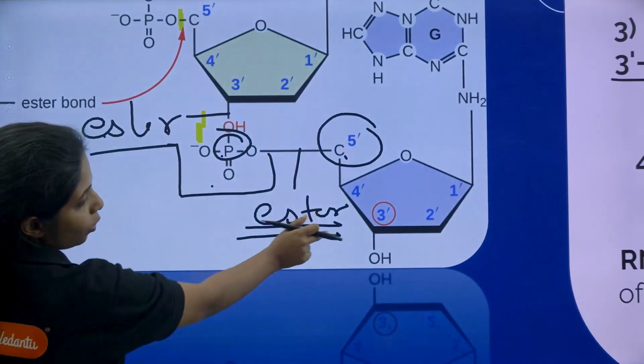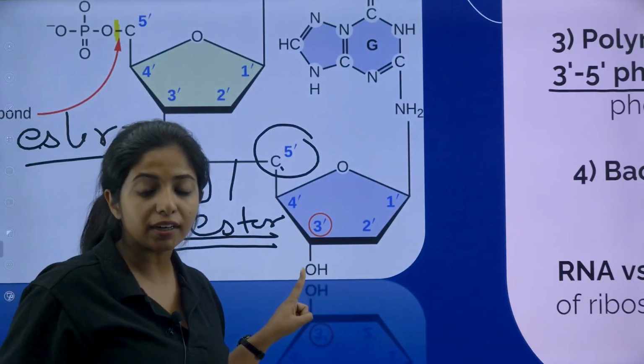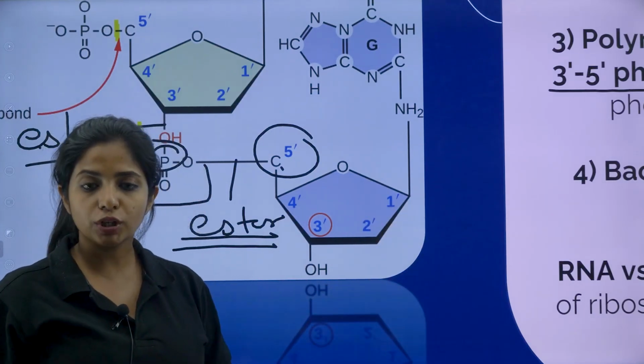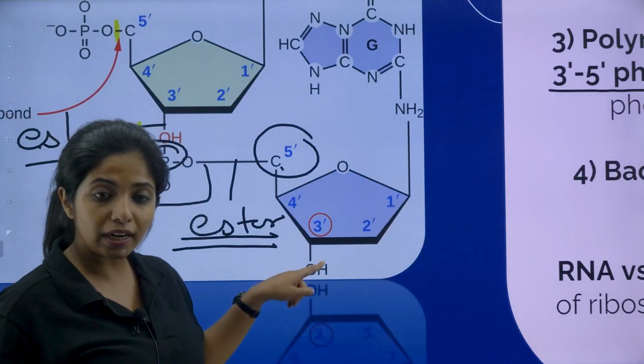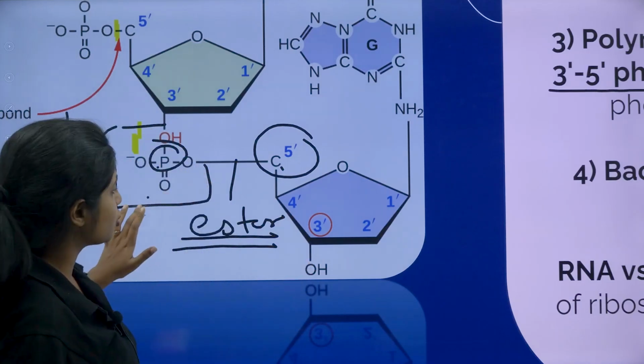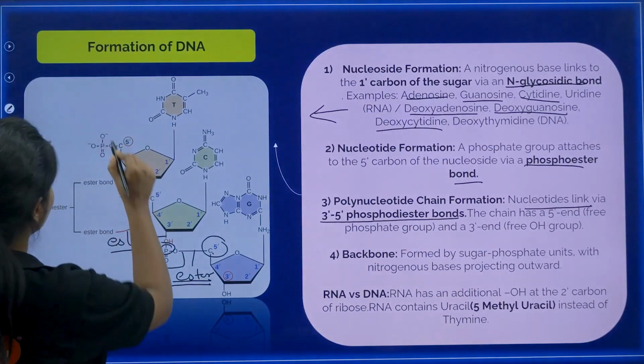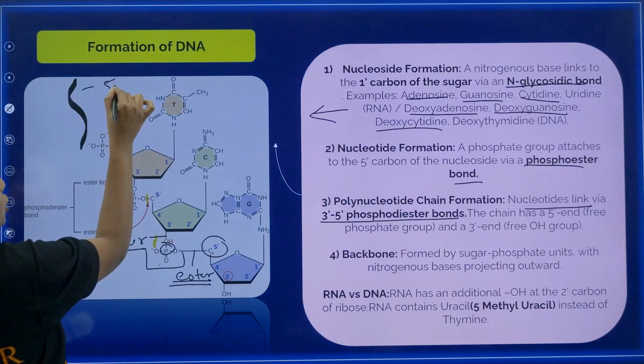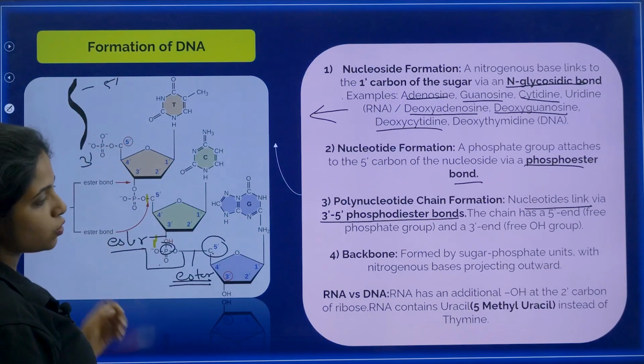Similarly, if you go ahead over here, the 3' is not attached to another phosphate group which is attached to another pentose sugar. No, nothing like that. So this 3' end is free. So I will call it the 3' end. Okay, so in the case of DNA, we say there is a 5' end and there is a 3' end which goes like this.